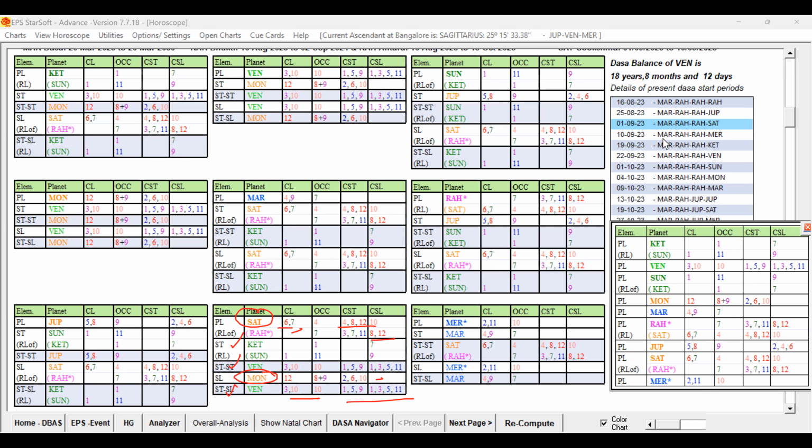Then let us check the seventh sublord. The seventh sublord is Ketu. Ketu as seventh sublord is fine. The star lord Venus is also fine. But you can see the 2A level planet is reducing the strength of Venus. But fortunately, this does not have any seventh house. But still, for Lagna, all this favorable will get reduced. But the sublord is not good. The unfavorable key planet sublord is directly playing a role.